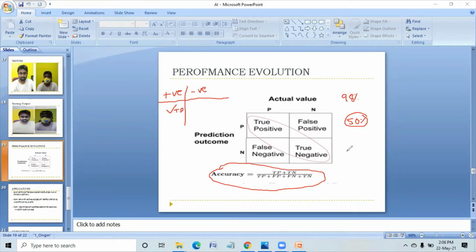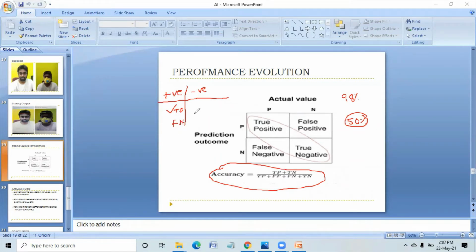True positive. Next case, I'm having COVID-19. I have gone for the test. It is not showing positive. It is showing negative. Then it can be called a false negative. I'm having positive, but it is showing negative. So it can be called a false negative.